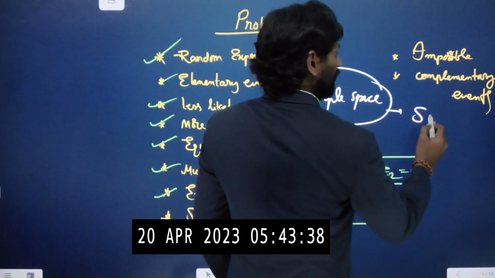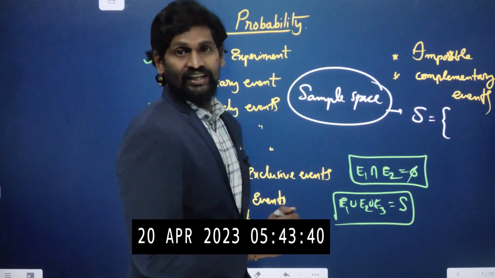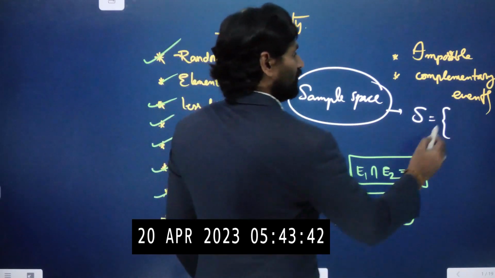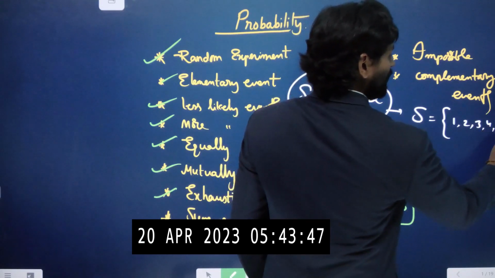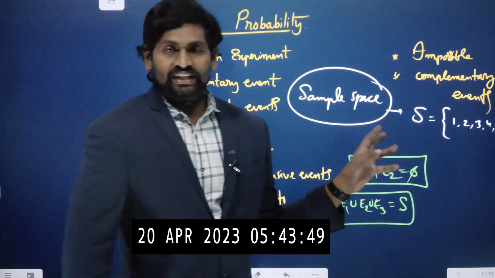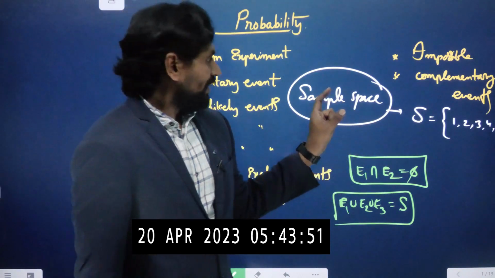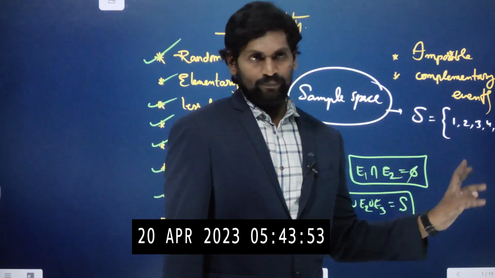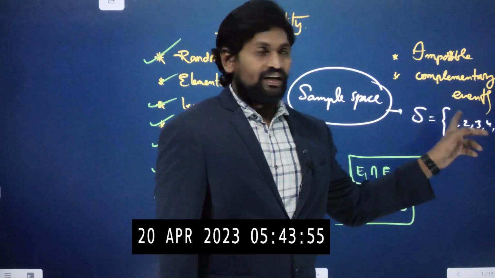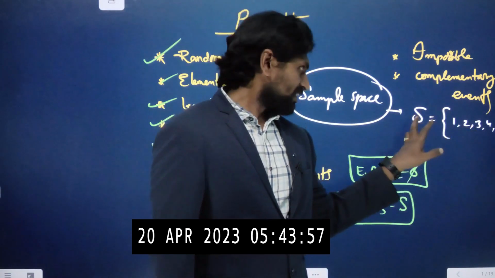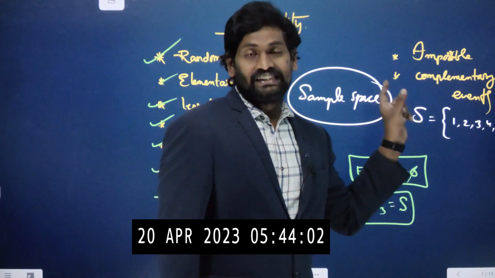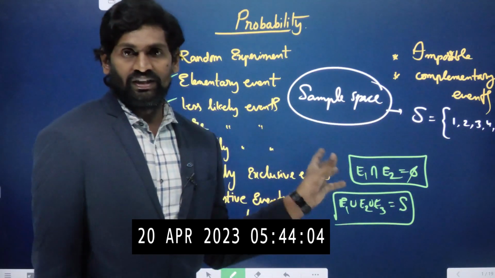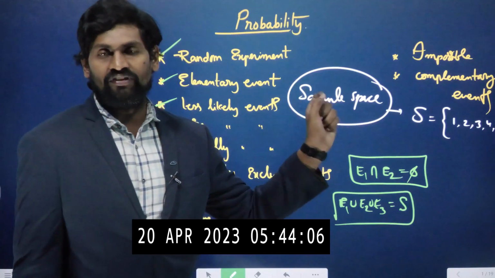For example, when throwing a die, the results are 1, 2, 3, 4, 5, 6. Any one of these numbers can be the result. So there are a total of 6 results. S is called the total results of a random experiment.